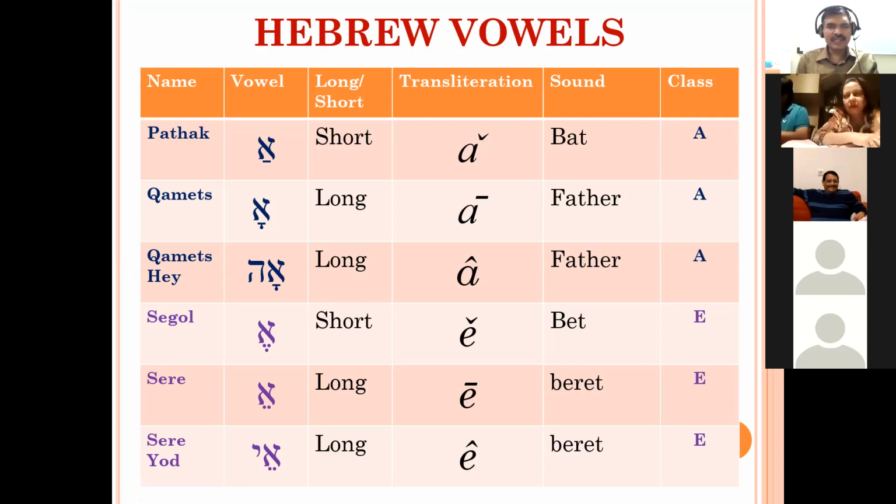Then we have seen the third A class vowel, that is Qamets He. It is a long vowel, circumflex towards upward. For all long vowels, circumflex towards upward. It gives the further long sound, that is father.